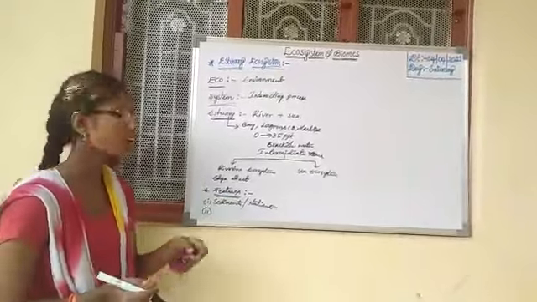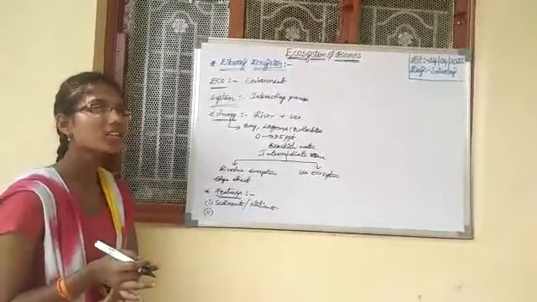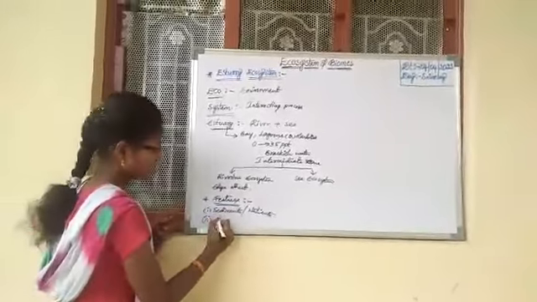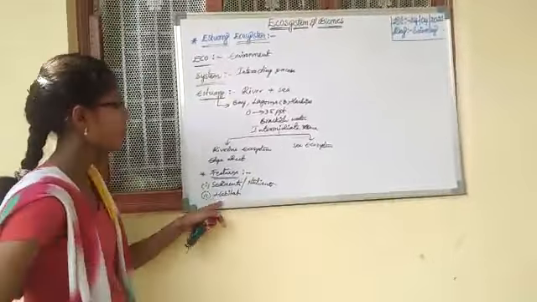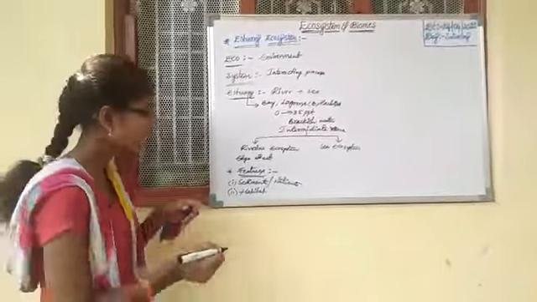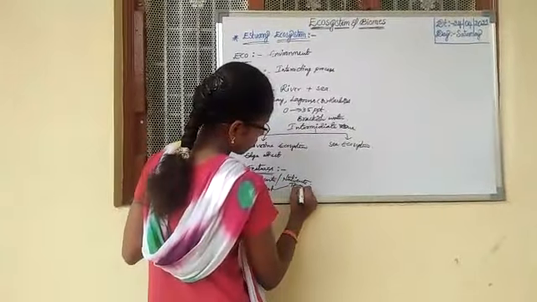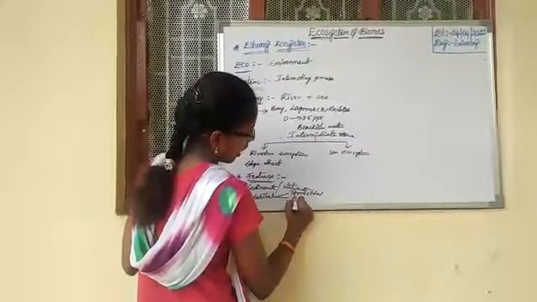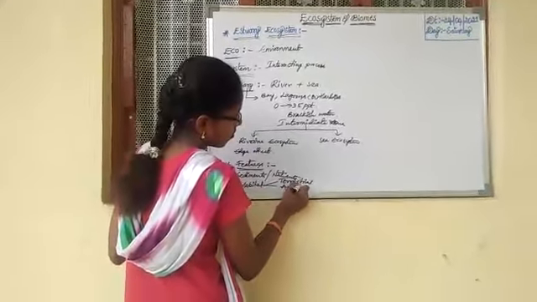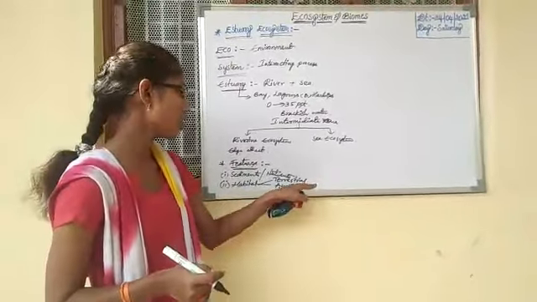Another feature of the estuary is that it supports habitat for both terrestrial and aquatic life. What is terrestrial?